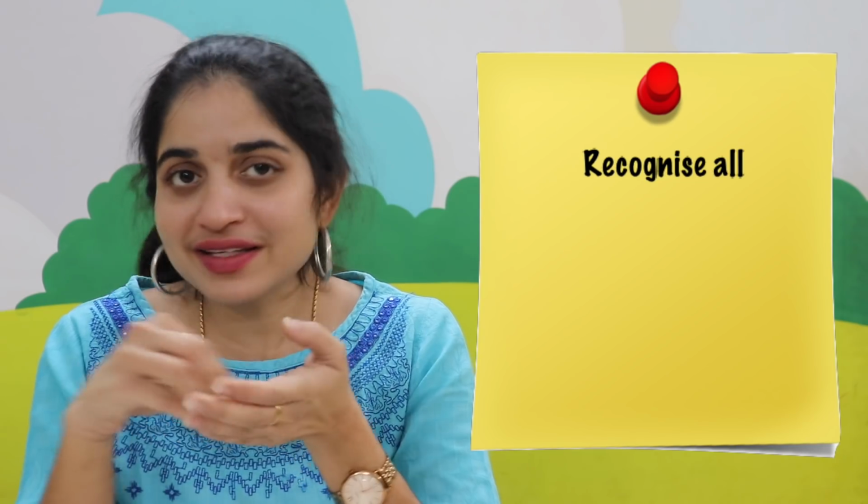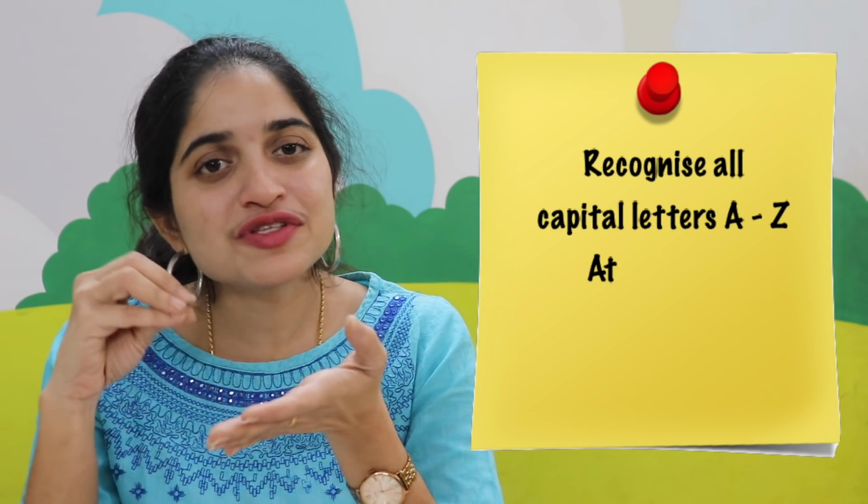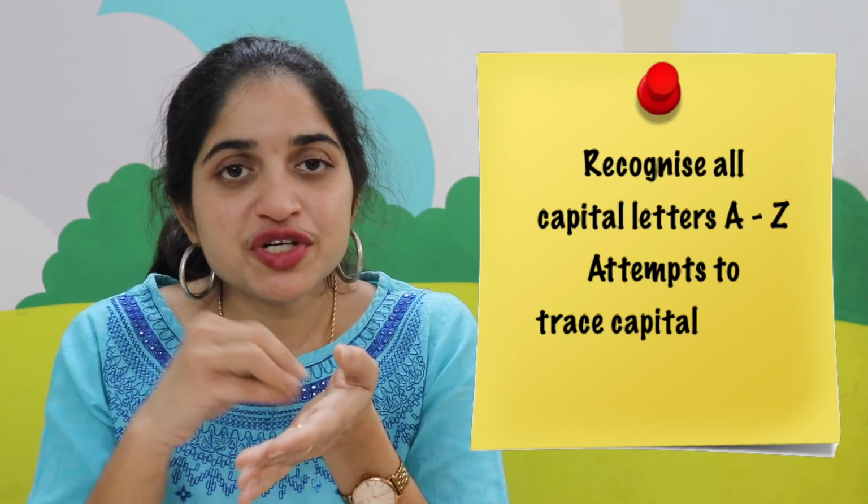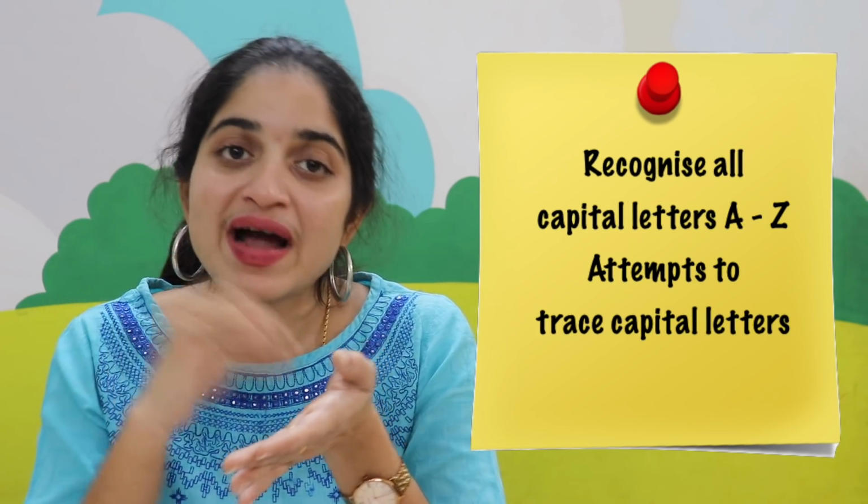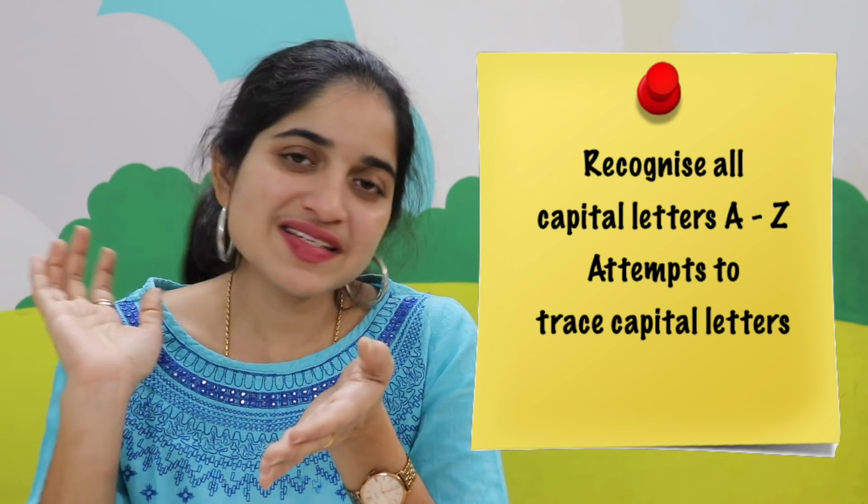Next, let's see what a nursery child should be knowing with respect to the letters. A nursery child should be able to recognize all the capital letters A to Z, and they also should start or attempt to trace capital letters, and by the end of the year write capital letters A to Z.